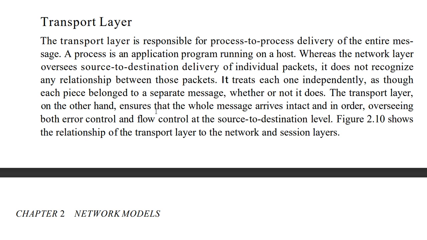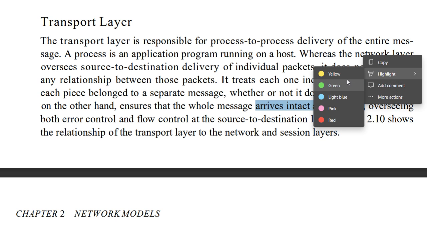So the network layer treats all packets individually, as separate packets, but the transport layer considers all packets together as a message. That message is delivered to the particular destination, or what you can call process to process delivery. The transport layer, on the other hand, ensures that the whole message arrives intact and in order.